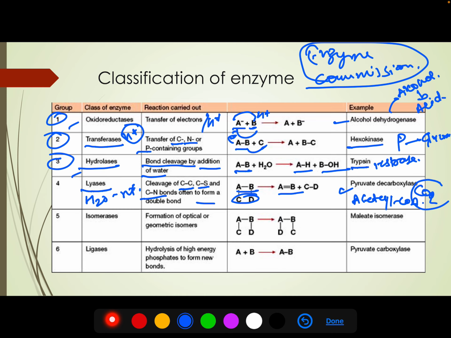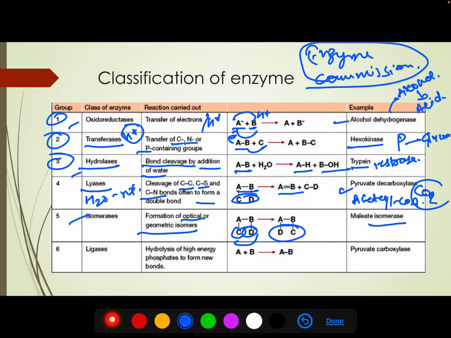Okay, so this was lyases. Third is isomerase. They form isomers, either optical isomers or geometrical isomers. Example, we have C and D. Now this D is coming here attached to A, so the molecule is not changed, but the conformation has changed. So this is an isomer.